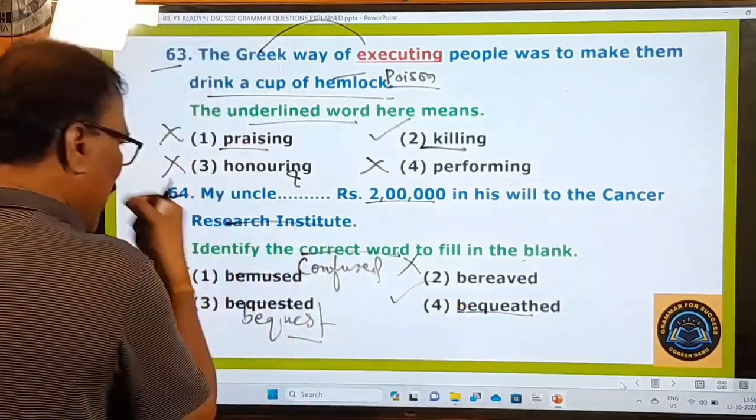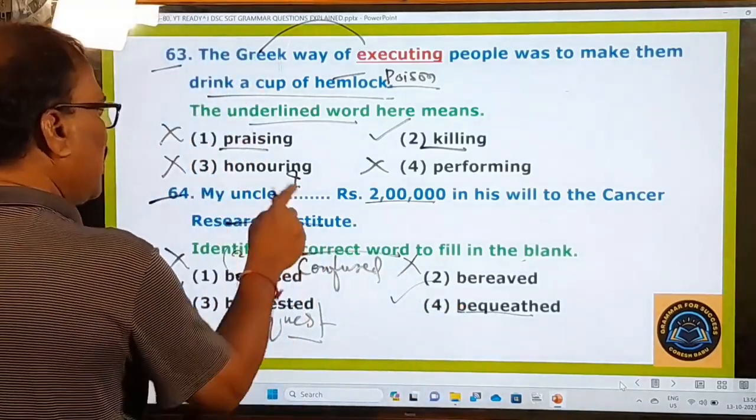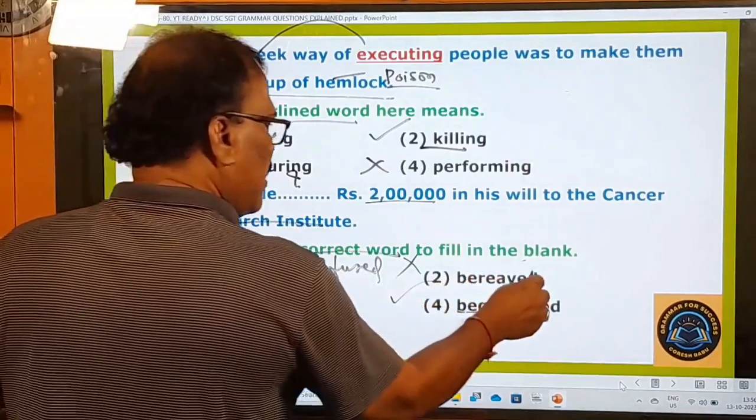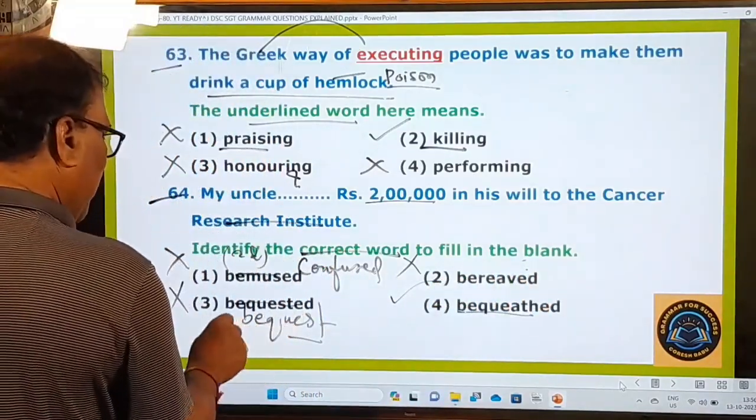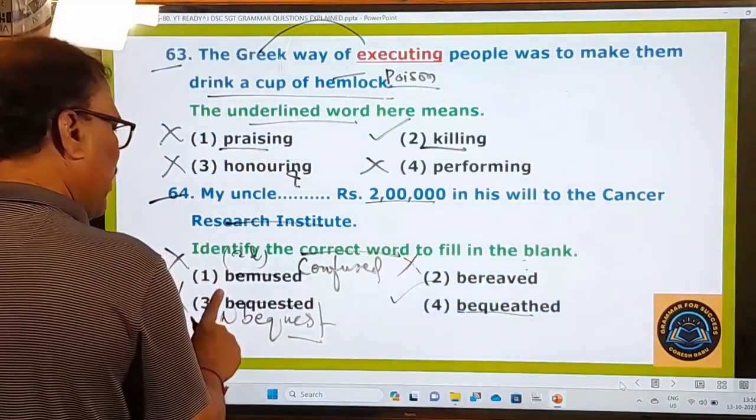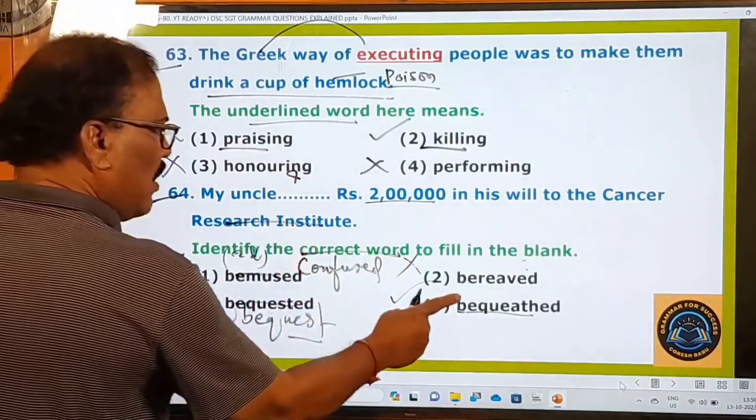So here bemused is an adjective. Adjective is not fitting in this. And here this verb is not fitting in this. This noun is not fitting in this. So first one, second one, third one are not fitting in this blank. Only the fourth one is fitting.